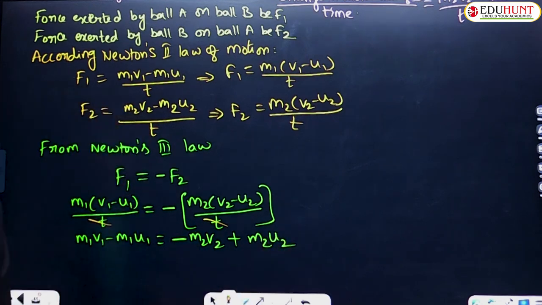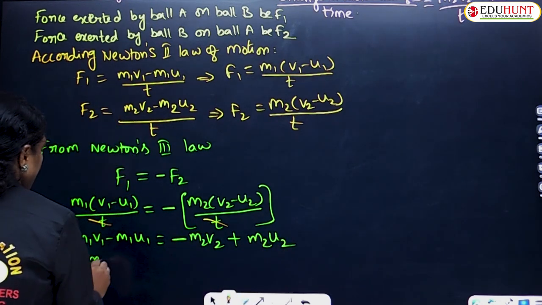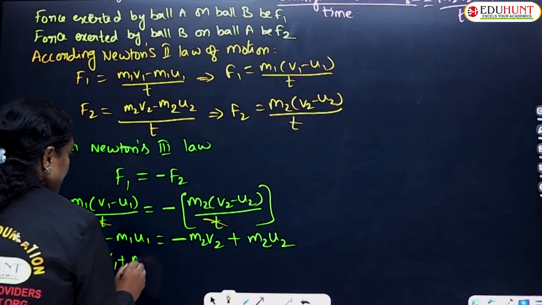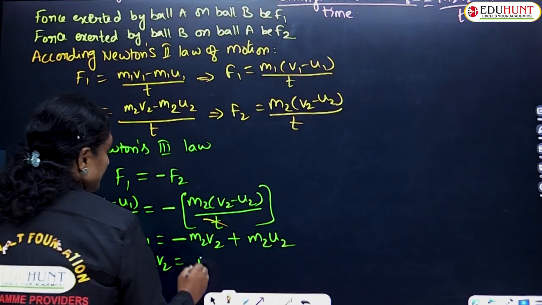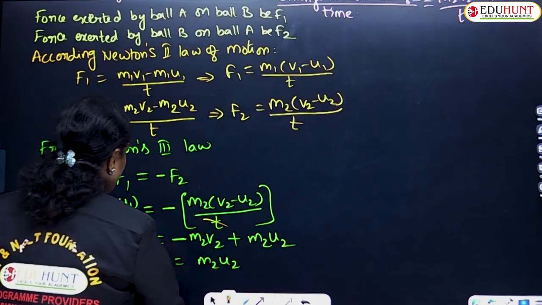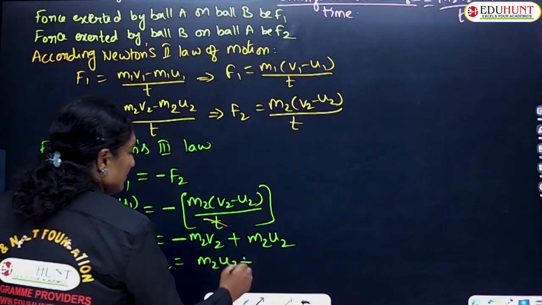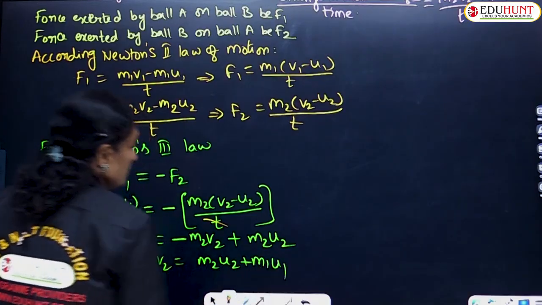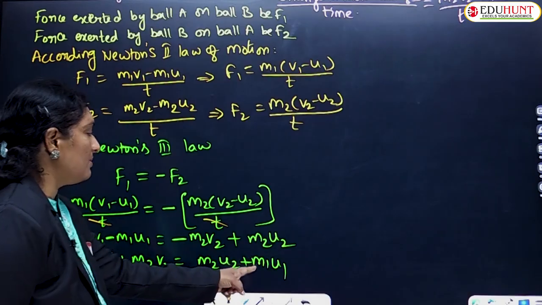That's it, children. Well, so we have this minus m2 v2, bring the other side, we have m1 v1 plus m2 v2 is equal to, what is left over? We have m2 u2 and minus m1 u1, taking to the other side we have plus m1 u1. That's it, children.